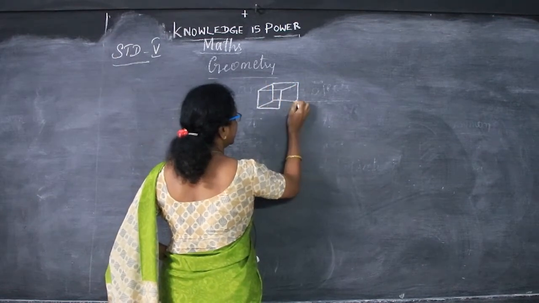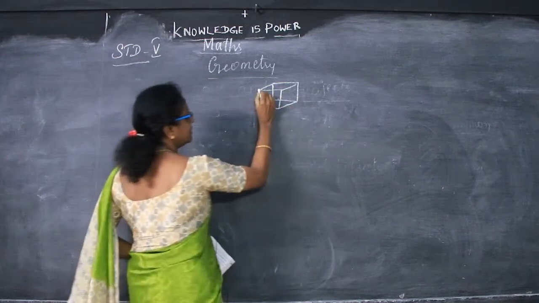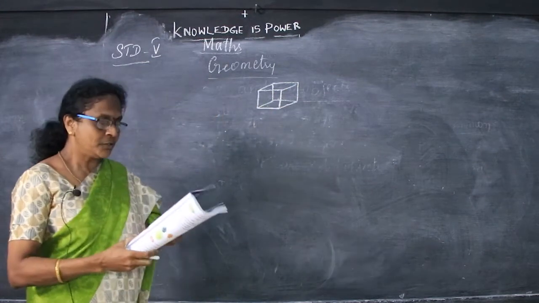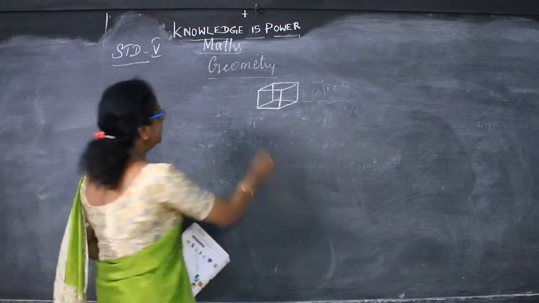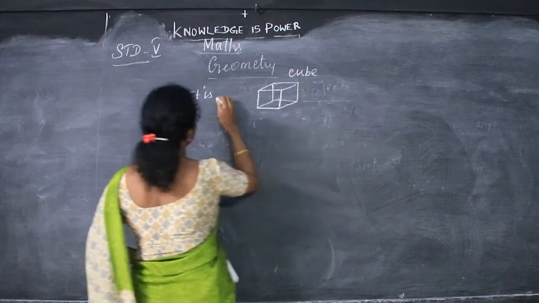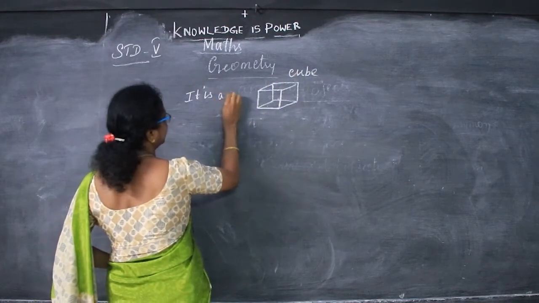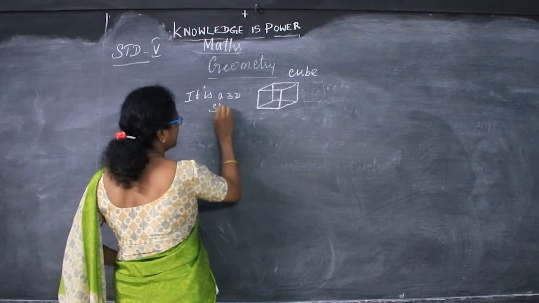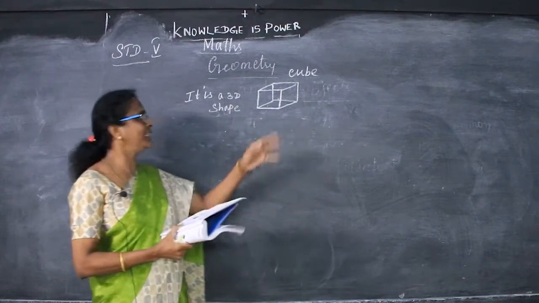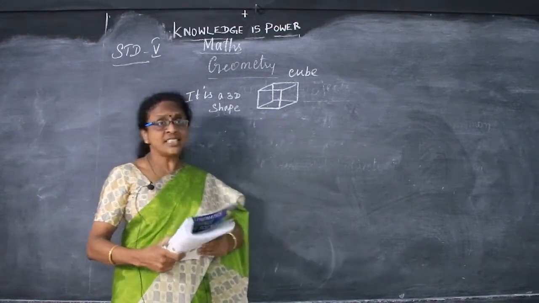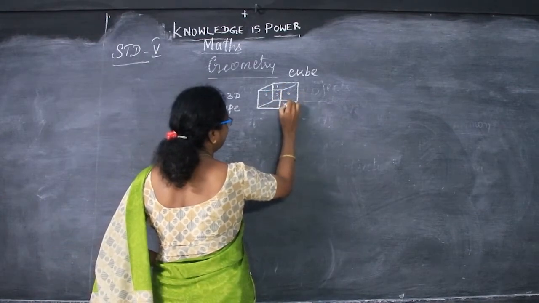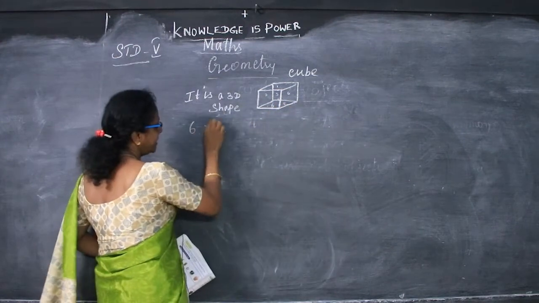We have already seen this. This is the square, and this is a cube. This cube is a 3D shape. This is the solid object. This solid object is like a wooden log, it is very thick and will be like this shape, a 3D shape. It has 6 faces. How many faces? 1, 2, 3, 4, 5 and 6. So it has got 6 faces.